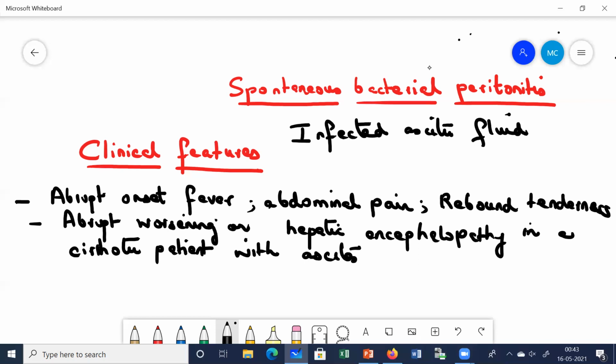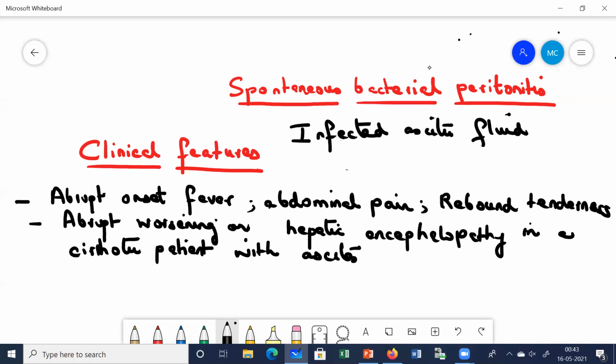When you use this term, it implies infected ascitic fluid in the absence of any intra-abdominal infection or any recognizable secondary cause of peritonitis. This is the proper definition of spontaneous bacterial peritonitis.